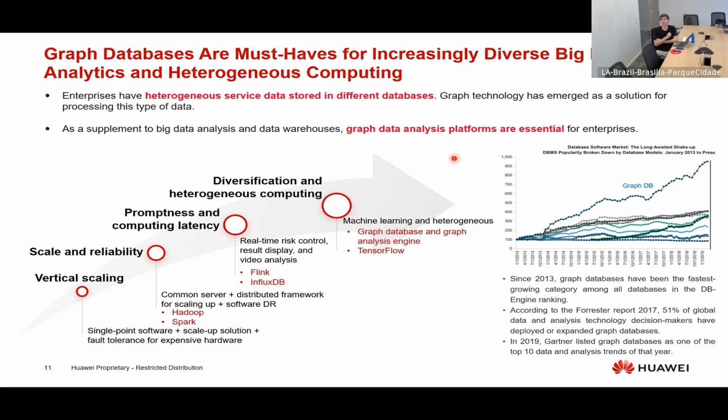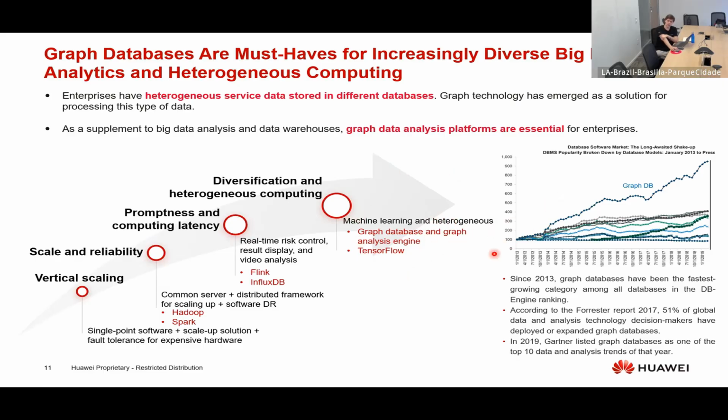If it's a person, if it's a company, or whatever. So here, in this line, you can see the evolution until we get to diversification and heterogeneous computing for machine learning, using graph database and specifically graph analysis engine, which is really good for machine learning scenarios and big data.